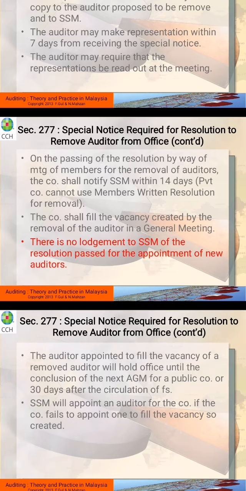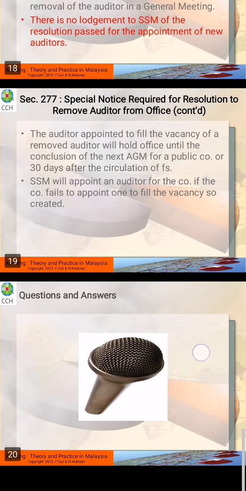So the company shall fill the vacancy created by the removal of the auditor in general meeting. So it means that if they already decided in the general meeting that they would like to remove the auditor, in the general meeting also they can fill the vacancy. All right, there is no need to lodge with the SSM a report of the resolution passed for the appointment of the new auditors because they already did it in the general meeting.